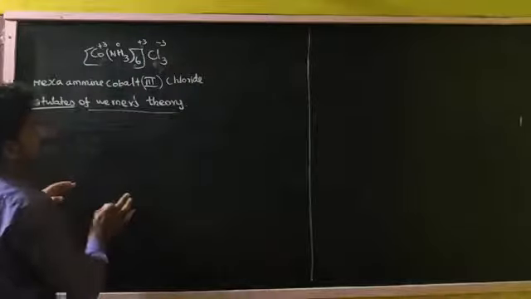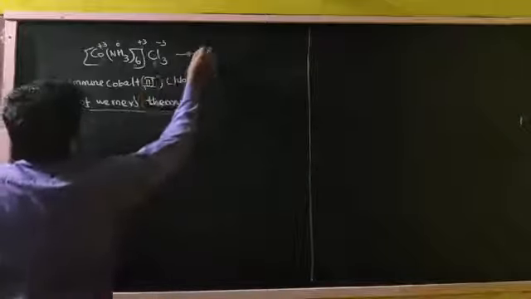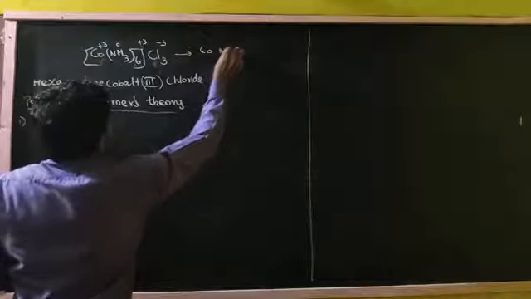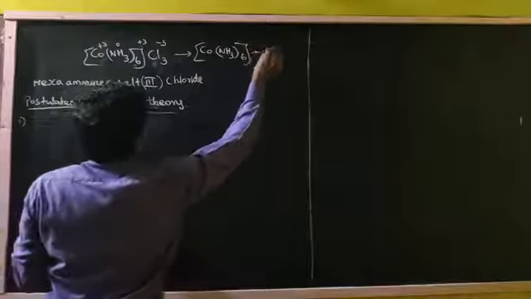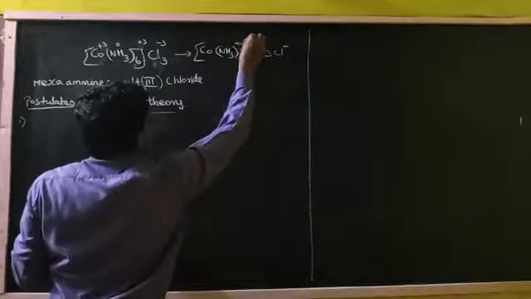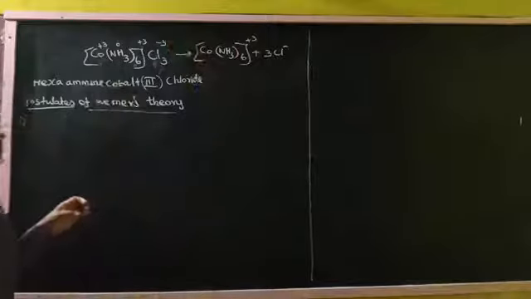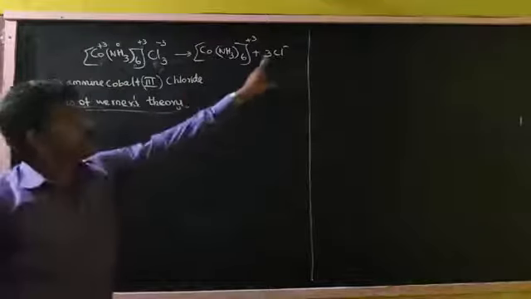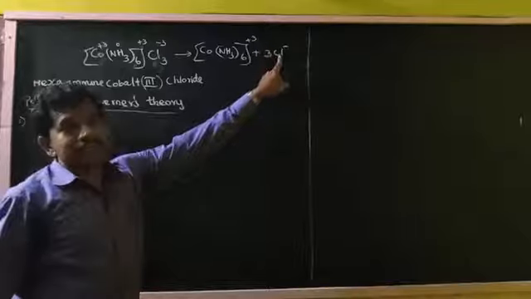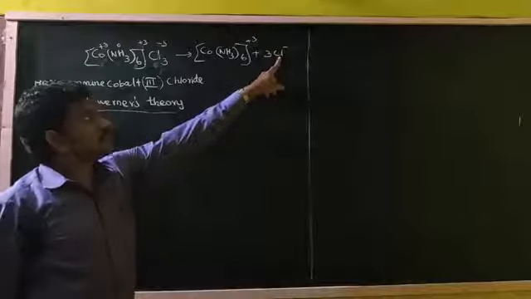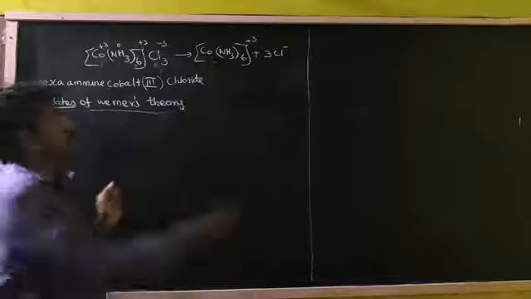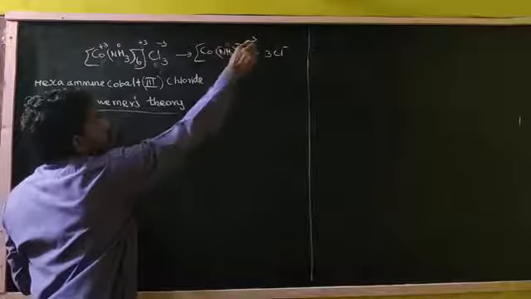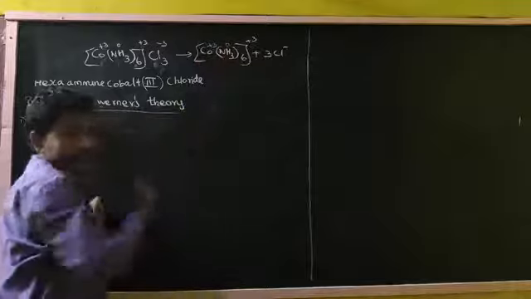For example, [Co(NH3)6]3+ 3Cl minus, where the coordination sphere charge is plus 3. From the removal of 3 Cl minus, we can get the oxidation state of the metal atom. Since ammine is a neutral ligand, plus 3 belongs to cobalt.